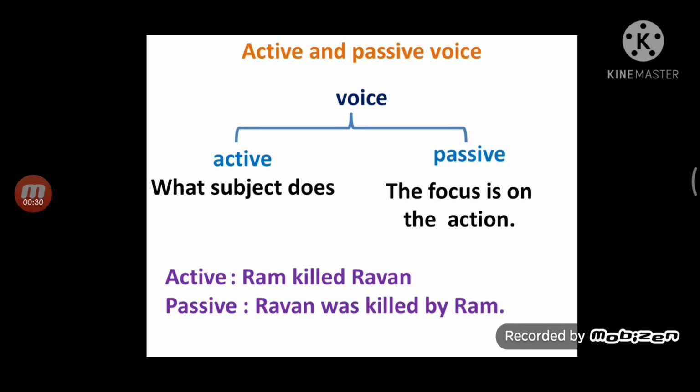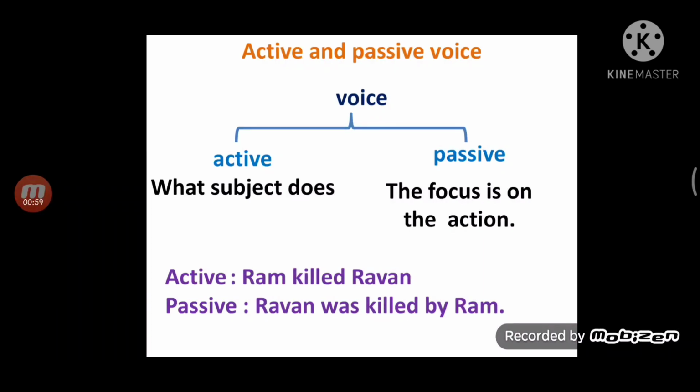See the first sentence, Ram killed Ravana. Ram is the subject, killed is the verb, and Ravana is the object. Here Ram does something. The action of killing is done by Ram. So the subject Ram is the doer here. So what is active voice? When the subject is the doer, or when the subject does something, that is active voice.